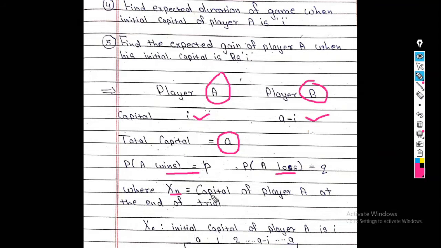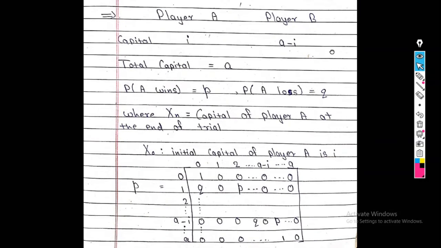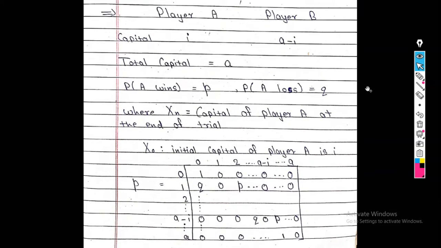Xn is the capital of player A at the end of the trial. So what is my transition probability matrix? So see, this is my TPM.